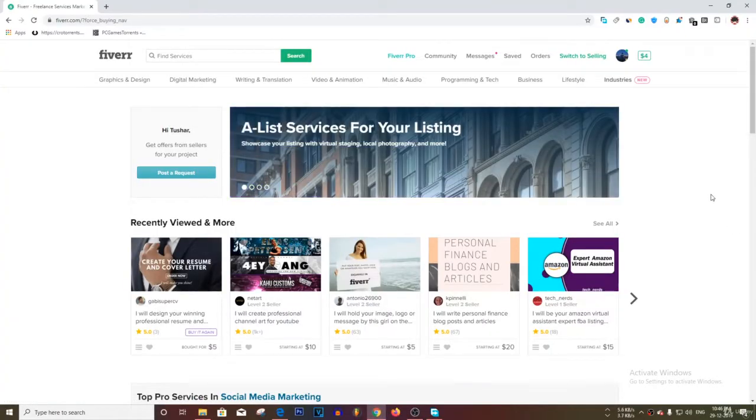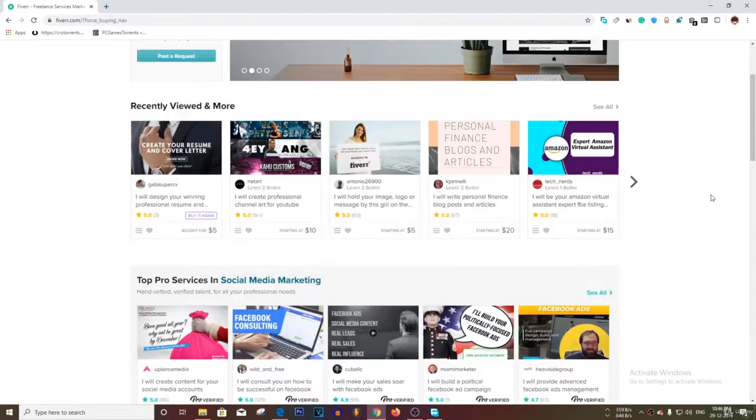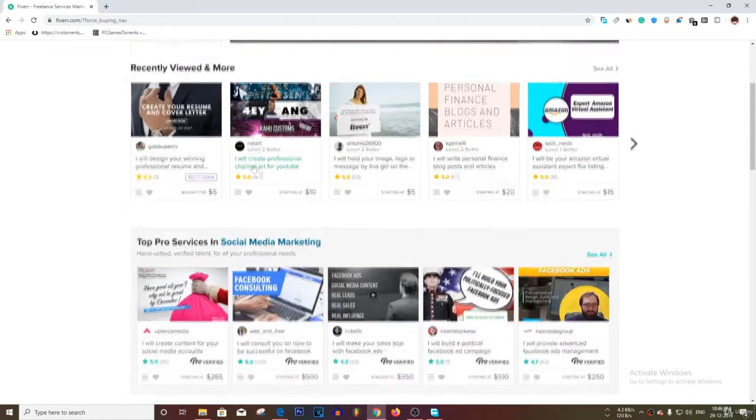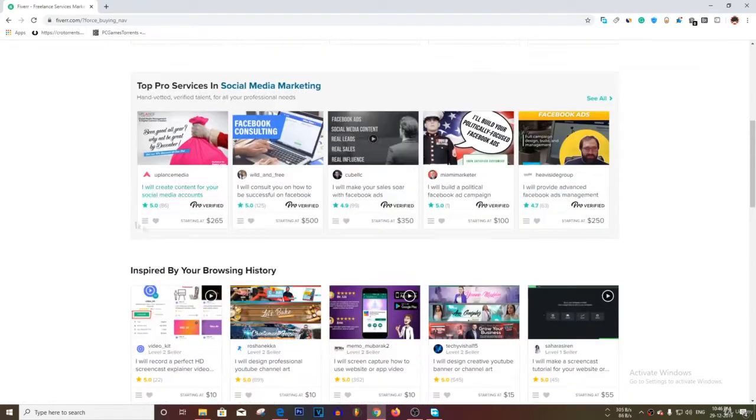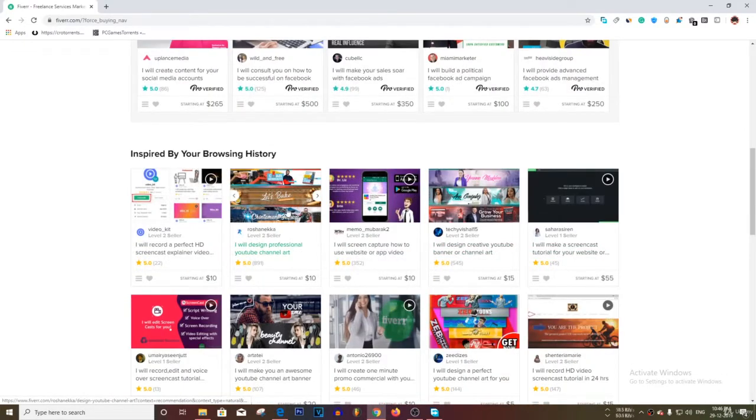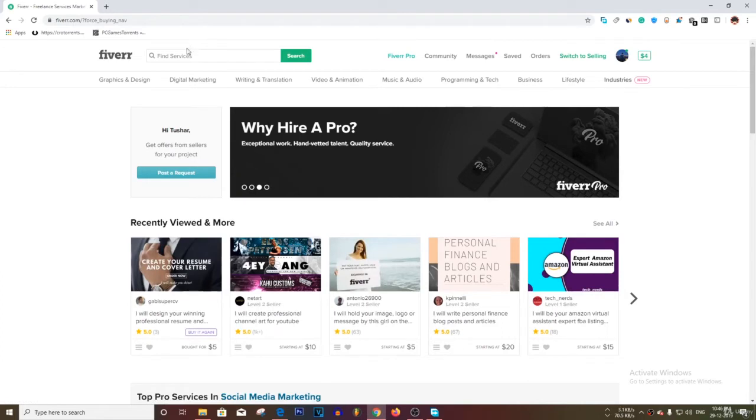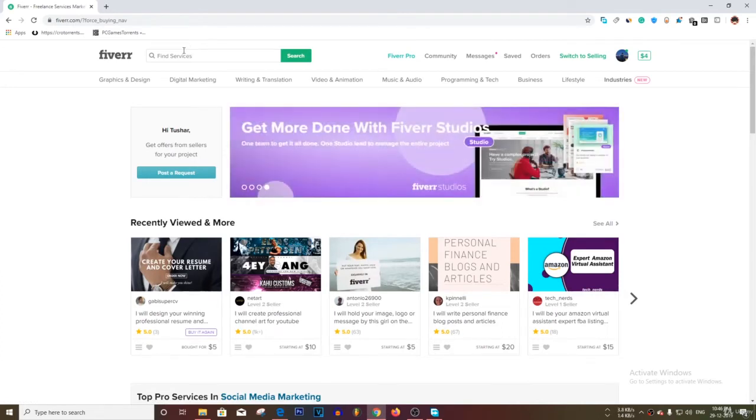So guys, in this lesson I'm going to talk about gig images. As you can see, the images that appear here in these gigs are called gig images, or you can even say thumbnails, as on YouTube we call them thumbnails. So how you can actually make these gig images, that I'll be telling you.